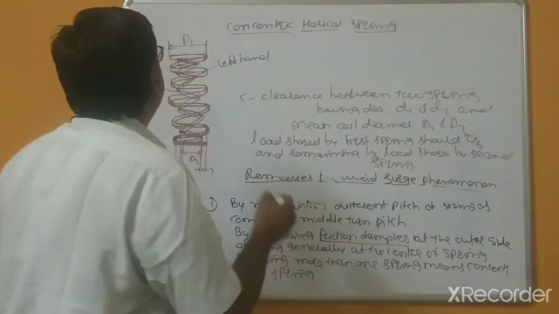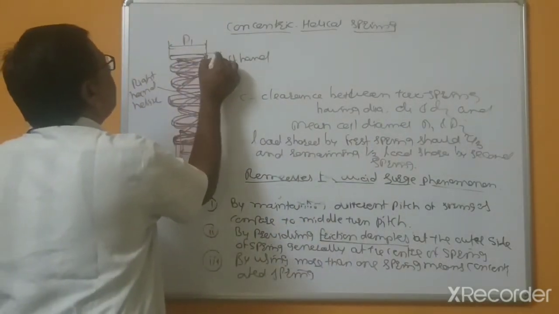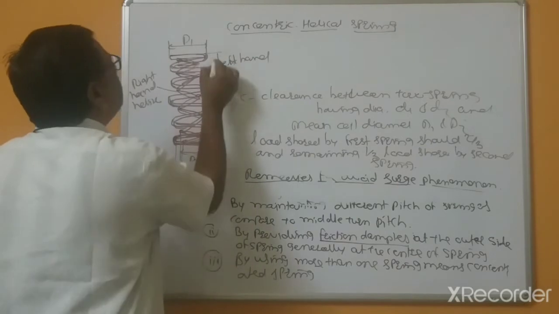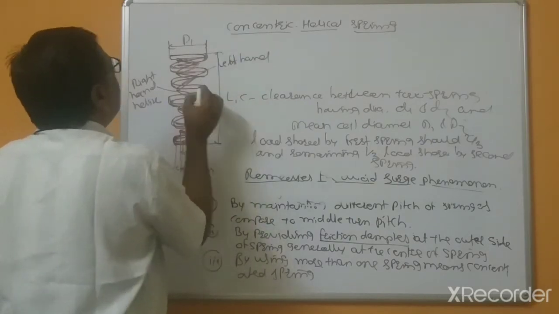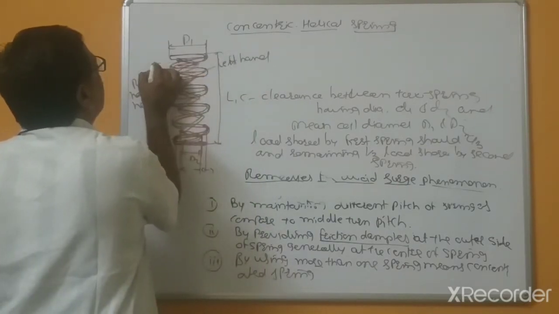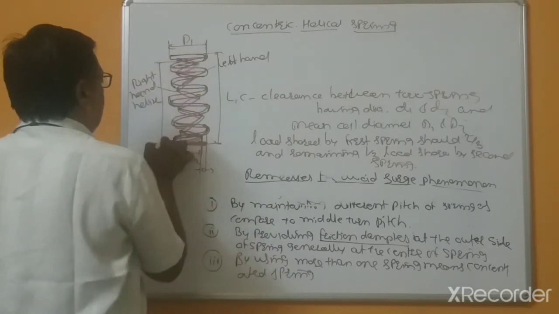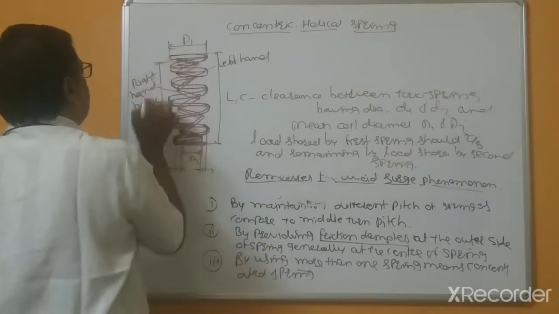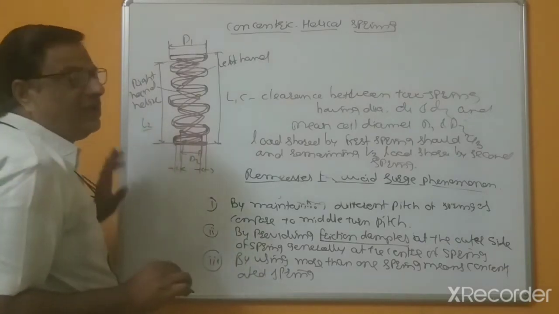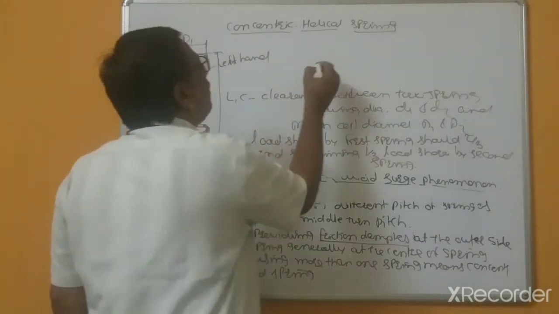That depends on the length of the springs. Suppose L1 is the length of the first spring, and L2 is the length of the second spring.